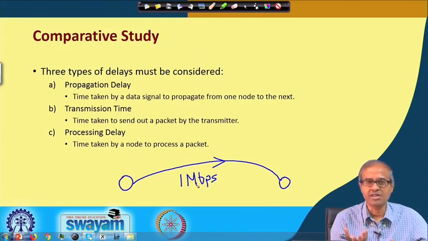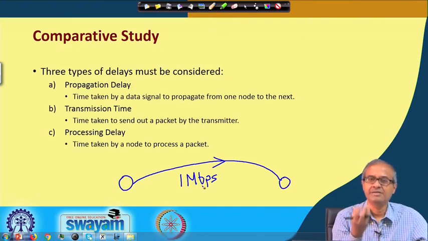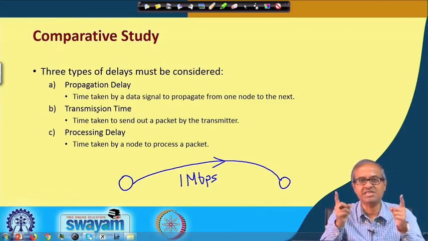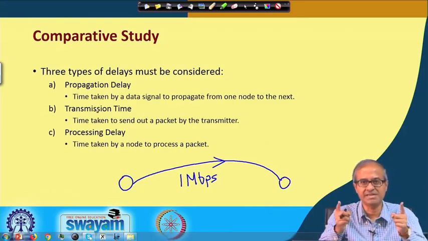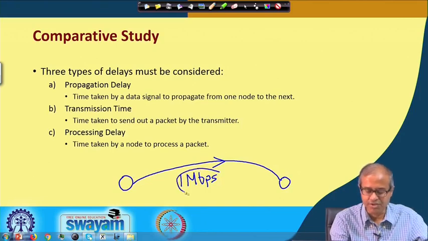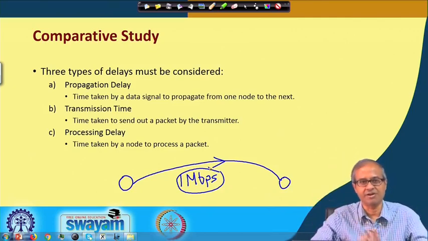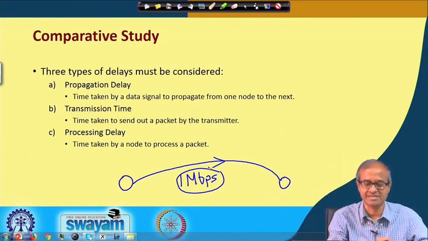So, if there are 1000 bits you are trying to send, how much time will it take? Here every bit will take 1 microsecond, 1 by mega. So, 1000 bits will take 1 millisecond. That is the transmission time. It depends on the size of the message, how many bits are there, and the bandwidth of the link. It does not depend on the propagation delay, whether it is a satellite link or a copper link, whatever. So, these are two separate things.